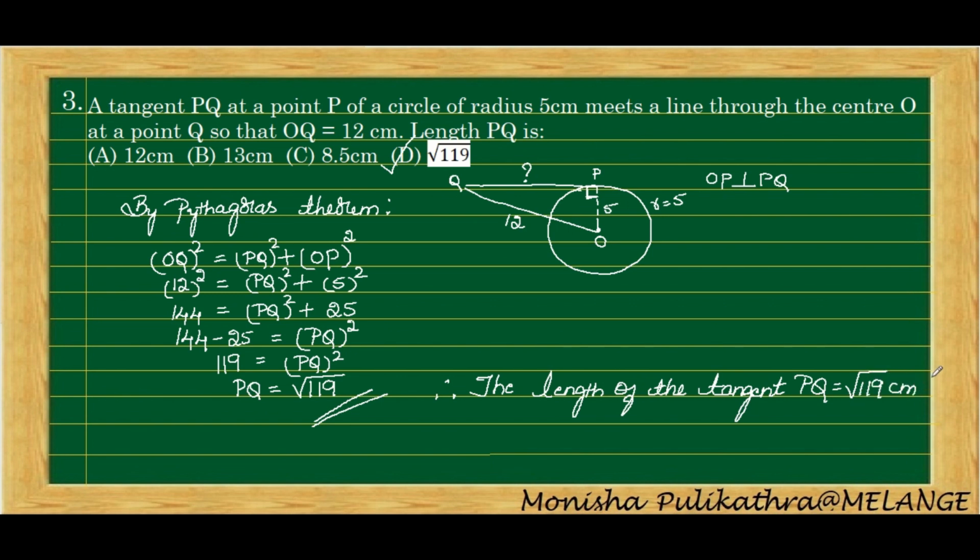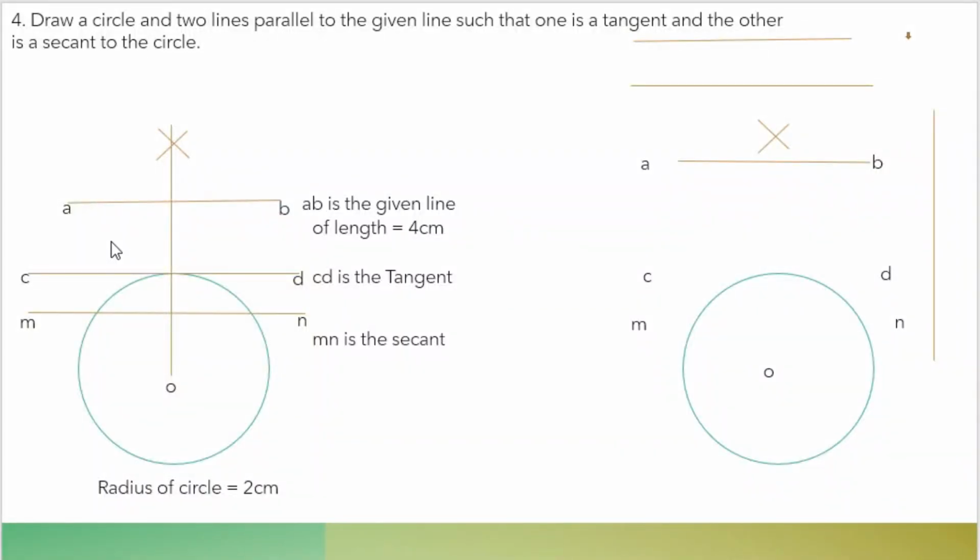Hope you understood this problem. The fourth question is, draw a circle and two lines parallel to the given line such that one is a tangent and the other is a secant. Here we have to draw a circle and we have to draw two lines such that one should be a tangent and the other should be a secant, and no measurements are given in this problem. So I have taken a radius of the circle as 2 cm and the given line AB as 4 cm. Okay, I have already done the problem on the left side, so I will tell you how to do it.